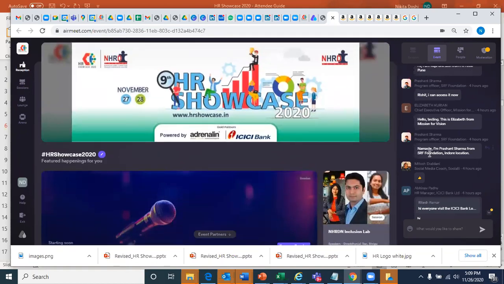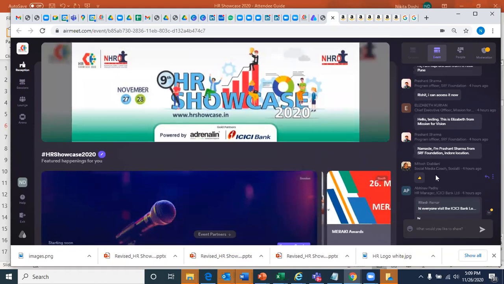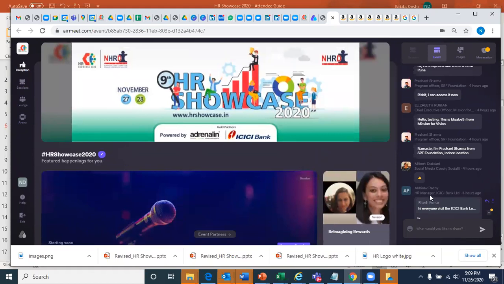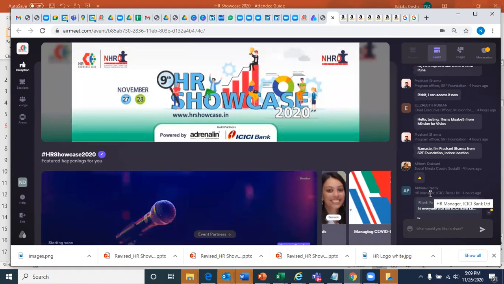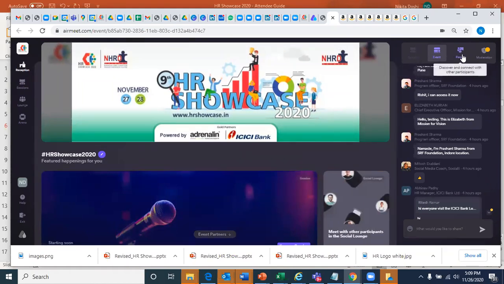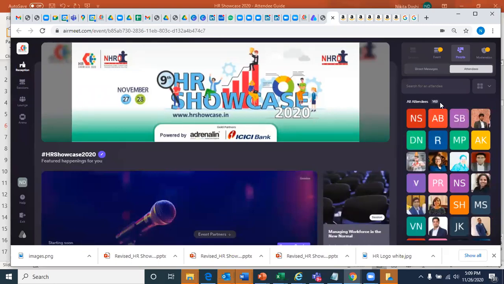You also have a public chat functionality, which means whatever you type here, anyone who is in the showcase or who enters the showcase later will see it. So this is the event chat. You will also see how many people are in the event. Currently 149 people are on this event page.